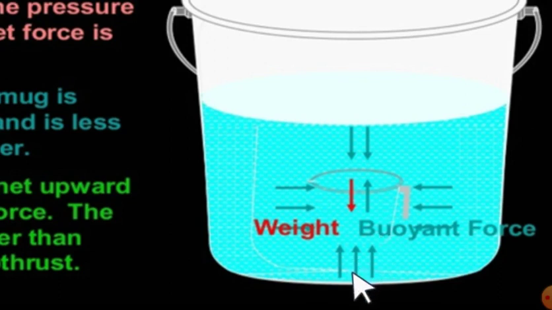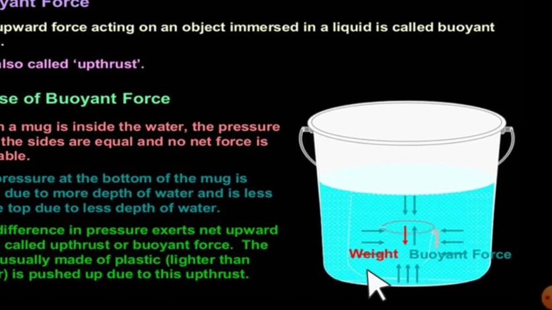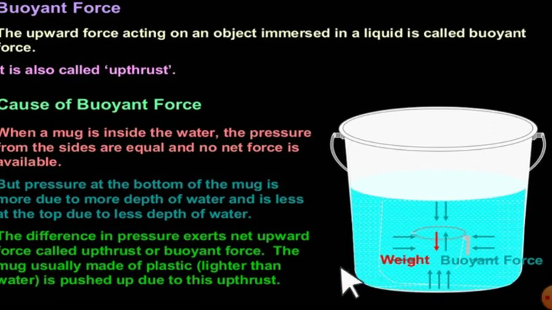But the forces from the upward and downward directions are not the same because the level of the water may be different. So the difference in force arises due to the level of water below or above it. This difference in pressure exerts a net upward force called upthrust or buoyant force.